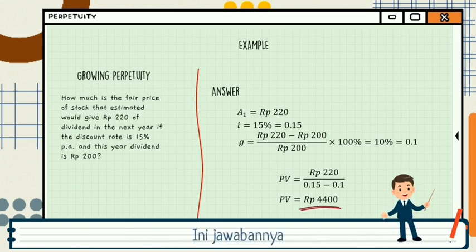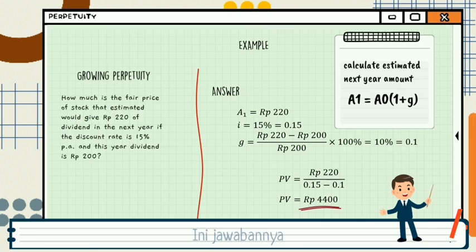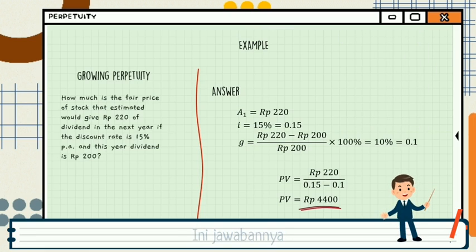This is the answer. A1 is the estimated amount that we are going to receive, and the value of G can be calculated like that: estimated amount of the next period minus amount received in this period, divided by amount received in this period. If the estimated amount we are going to receive is not mentioned in the question, we can calculate it by multiplying 1 plus G with the amount we received this year.